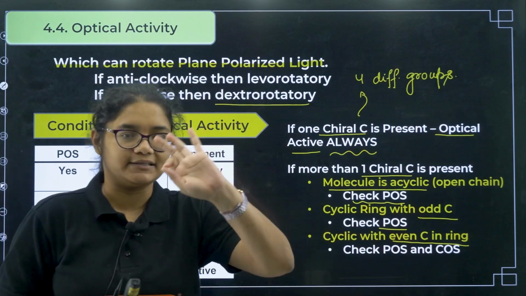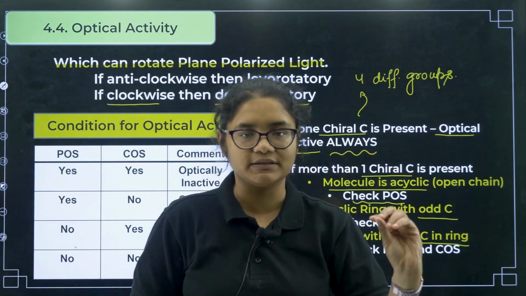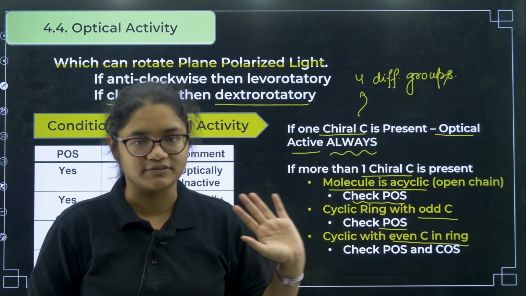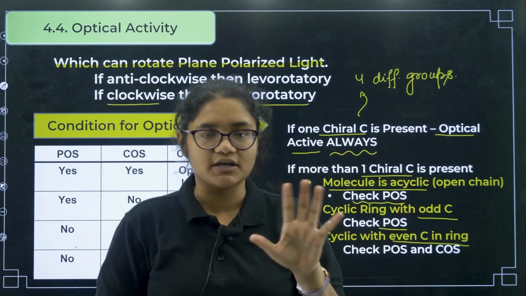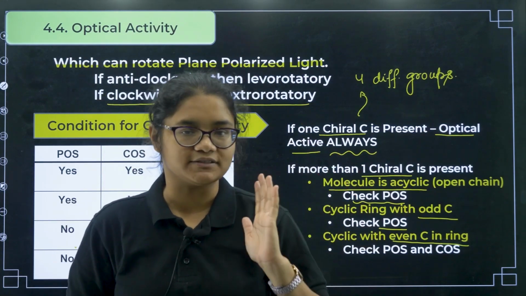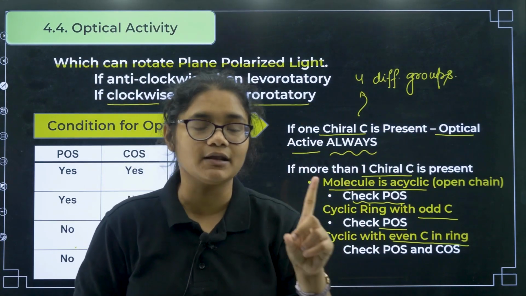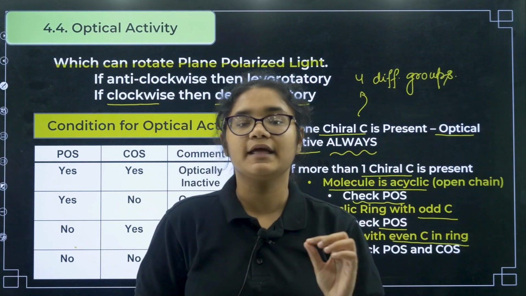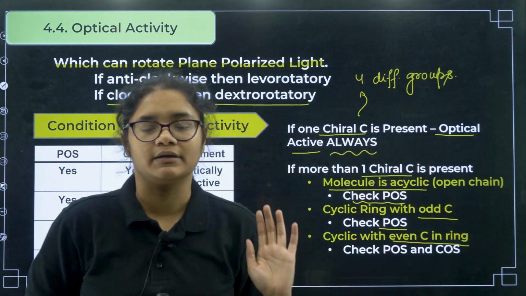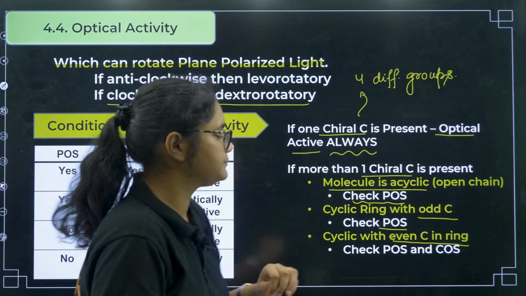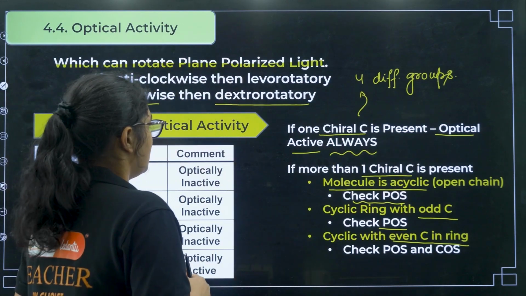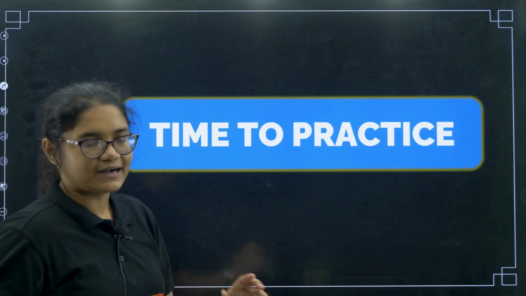Okay, so there are 3 cases. One is open chain. If there is an open chain, you need to check about the plane of symmetry. If it is a ring structure with odd carbon, then also plane of symmetry. If ring structure with even number of carbon, 4 or 6, then both center of symmetry and plane of symmetry you have to check. Okay, clear. Now we will do some practice questions.